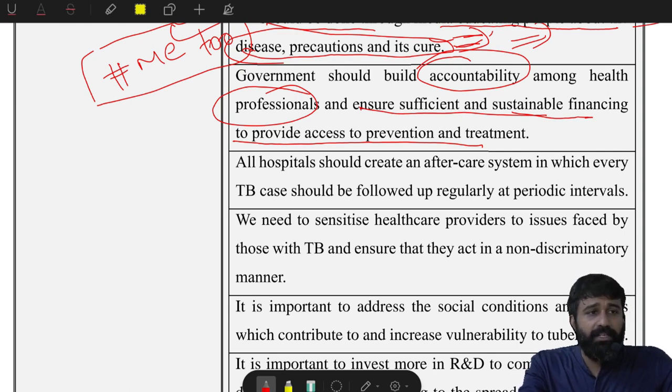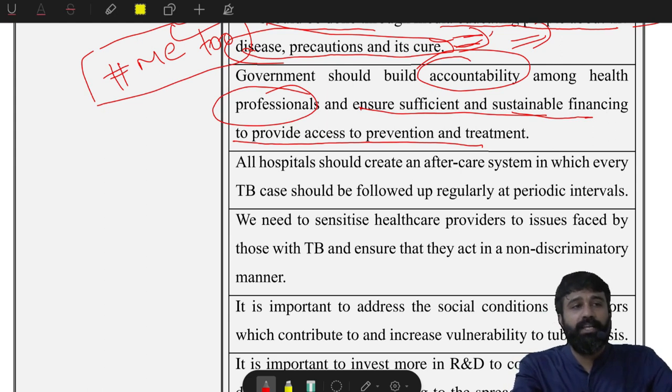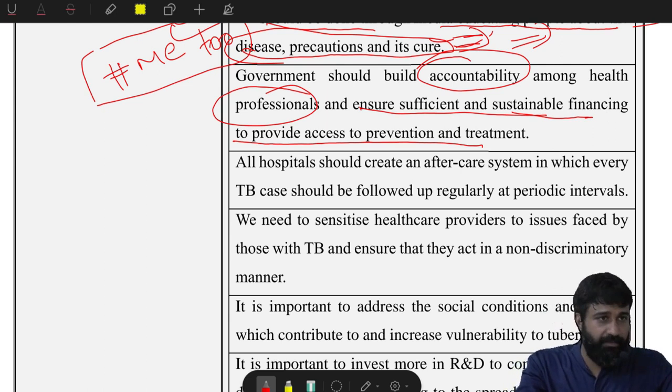Do you know the auxiliary nursing midwives and primary healthcare professionals? Yes, ASHA workers, right? ASHA workers are social health activists. They mostly contribute to safe and secure maternity issues, right?